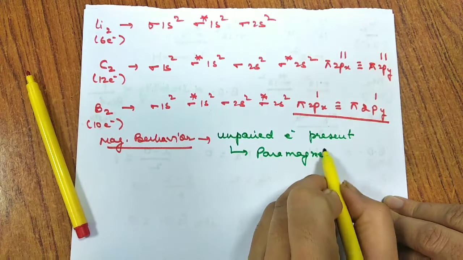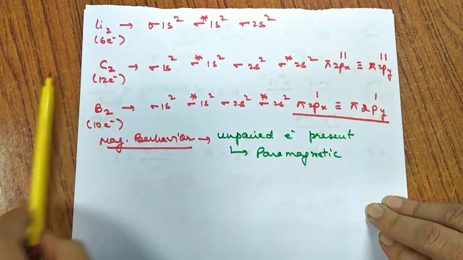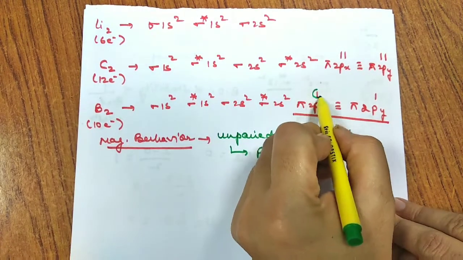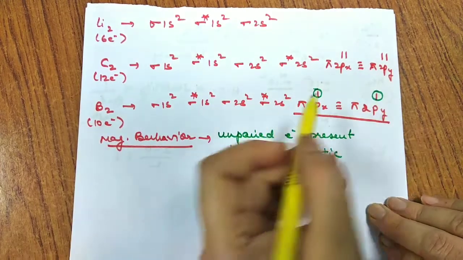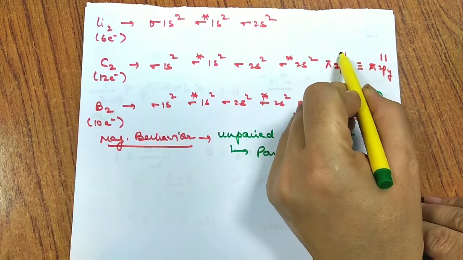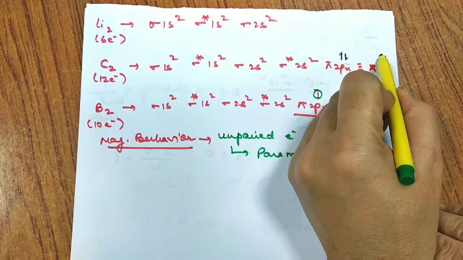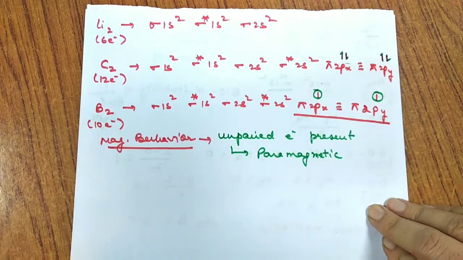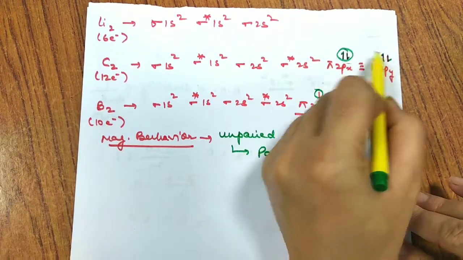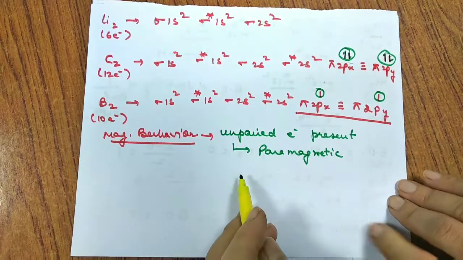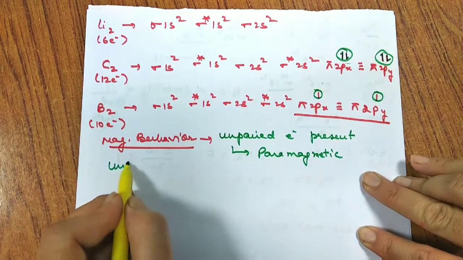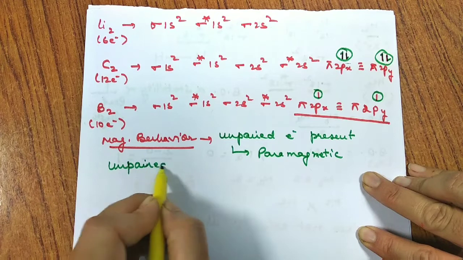So if I ask you, out of carbon and boron, which one is paramagnetic? The answer is boron because it has unpaired electrons. Carbon has paired electrons. If one electron goes with this spin, another will come with the opposite spin, so they are paired. So in carbon the unpaired electron is absent, and then the compound is diamagnetic.